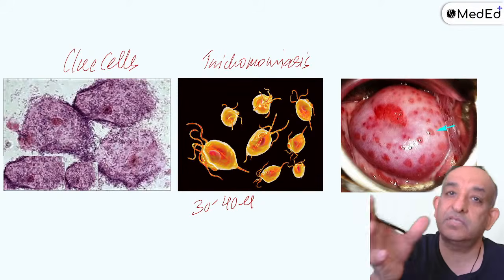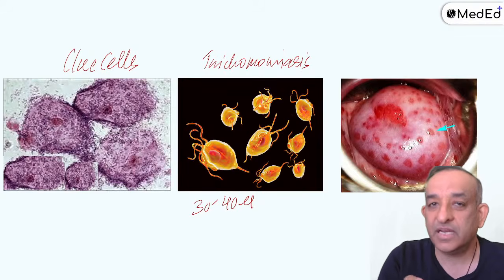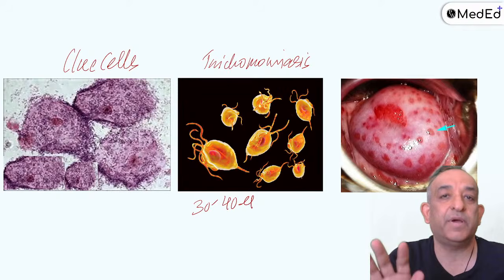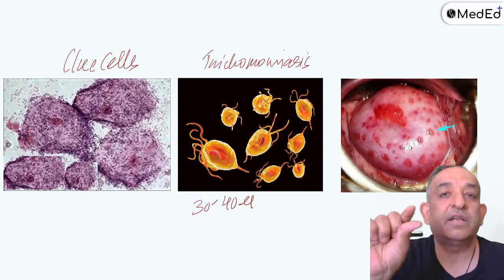So is it the vagina that is strawberry, or the cervix? I get this question so many times that now I'm trying to be a little funny here, but please, vagina and strawberry, everything will have the same pattern. Strawberry vagina or colpitis macularis will have the red macules.